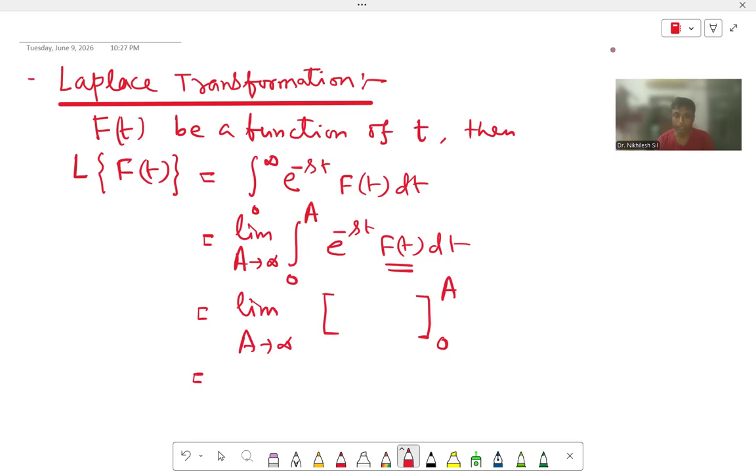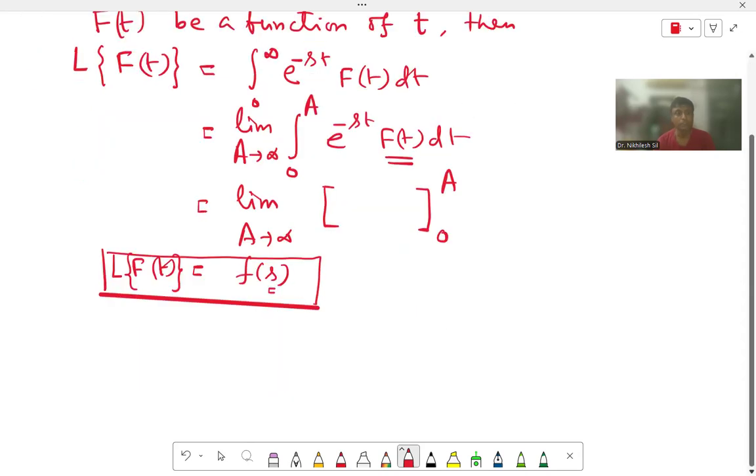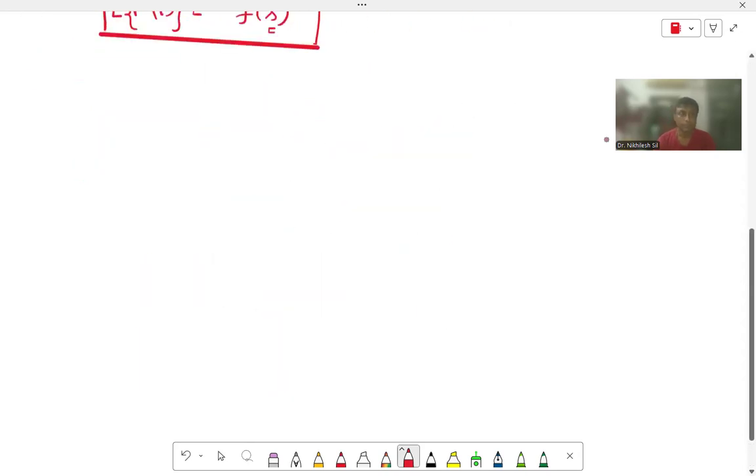So after putting A equal to infinity, what will be the value? We will put that value and we will get a function of s. And what is s? s is the parameter. It may be complex or it may be real. So the Laplace of the function f(t) becomes a function of s, because we are doing the integration with respect to t. That's why ultimately we are getting a function of s.